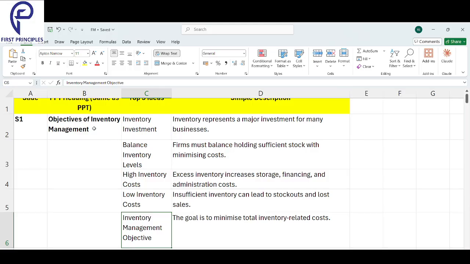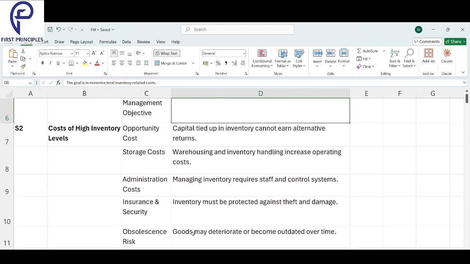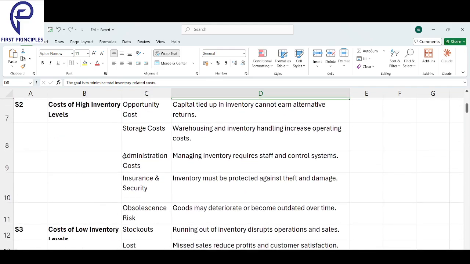So this is the first topic, what are the objectives of inventory management. Ultimately, the objective is that the total inventory related cost is minimized. Now, if you have too much inventory, what is the problem? First of all, storage cost.